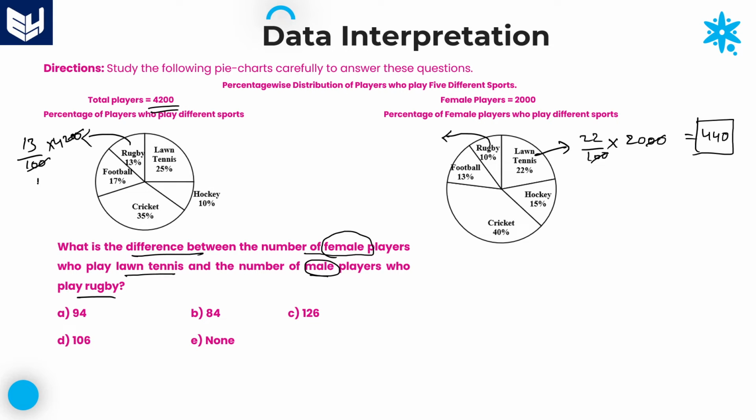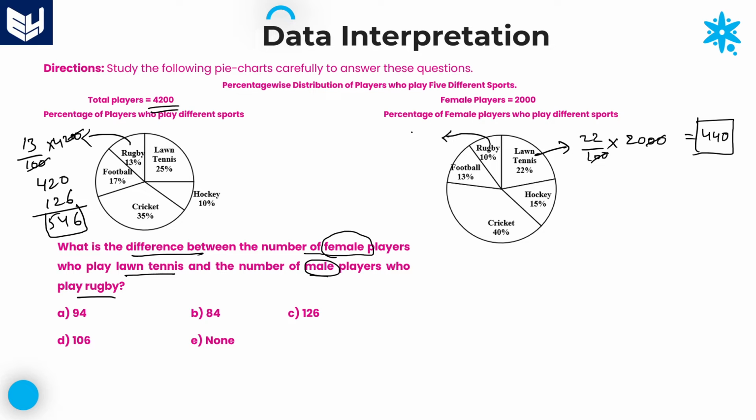42 tens are 420. After that, you can take additionally 3 times. 42 threes are 126. Now you can add these two. Here it is 6, 4, 5: 546. Total number of players who are playing rugby is 546.